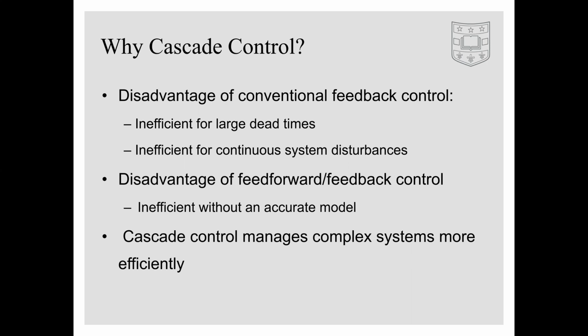Another main disadvantage to feedback control is that it becomes inefficient with a system with continuous disturbances. Here, when the system dead time takes a similar amount of time as the time interval between when disturbances occur, the control system becomes inefficient.